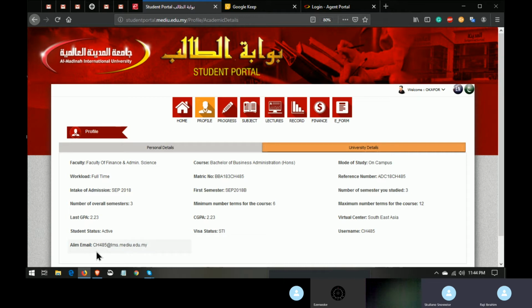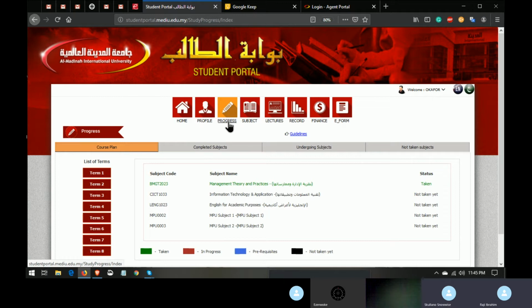This person's email is CH485. So you can see the faculty he is studying, that he is full time, then the course and his reference number, the semesters you are studying, and the maximum time for the course. This is the maximum number of semesters the person can study, 12 terms, and the minimum is 6. So that's that. The next one is the progress.